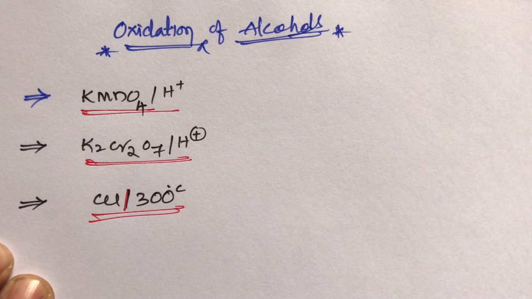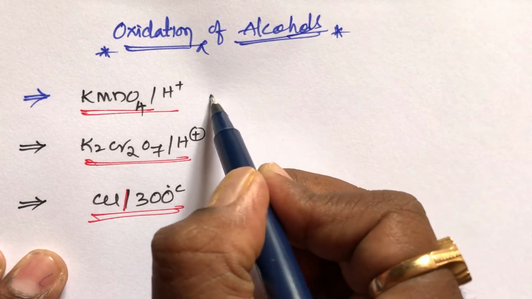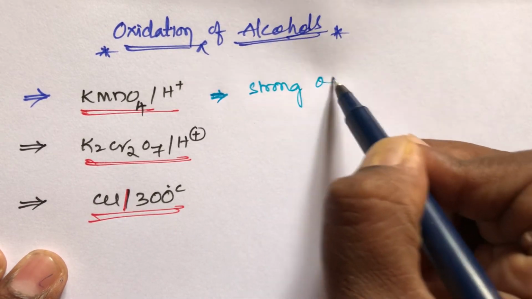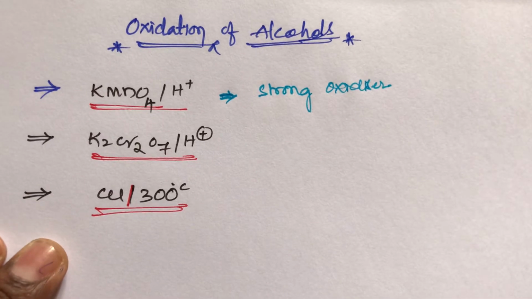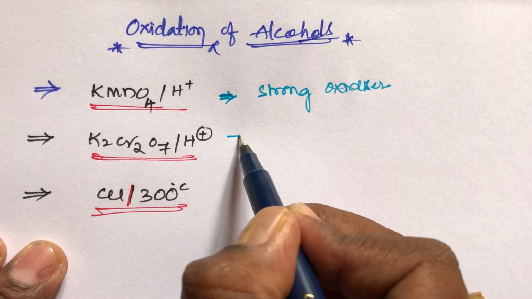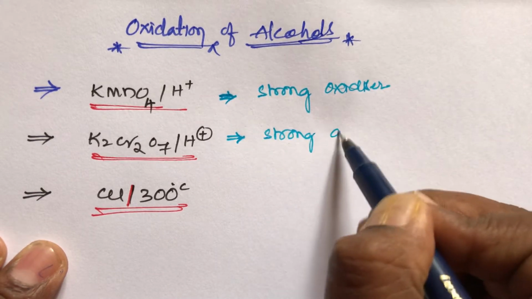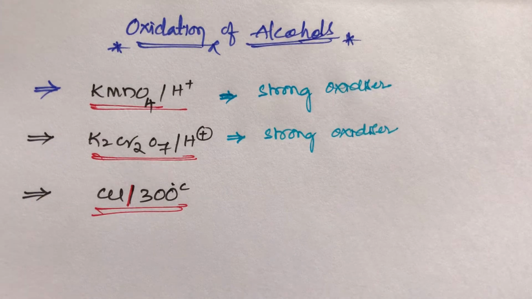Here, what is the role of KMnO4? KMnO4 in the presence of acidic hydrogen acts as a strong oxidizer. K2Cr2O7 also acts as a strong oxidizer, student.